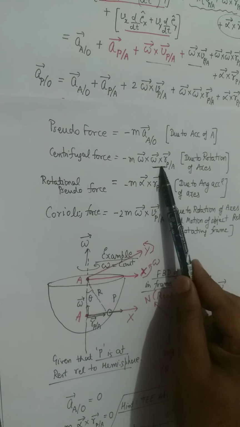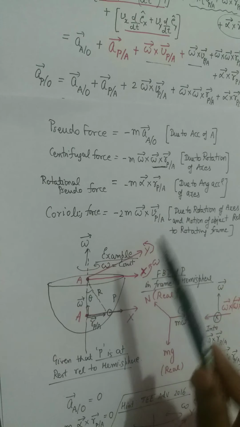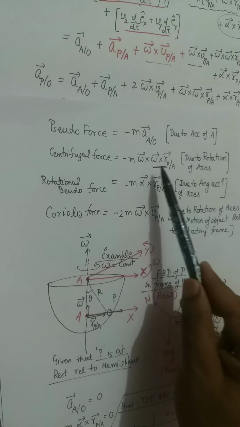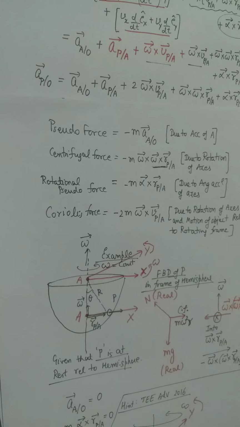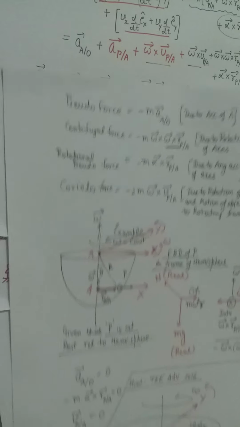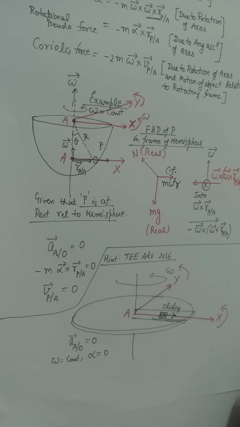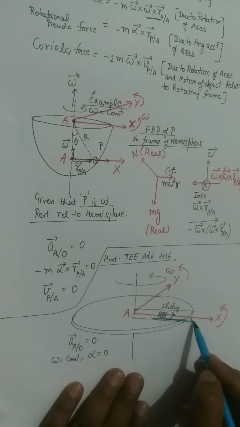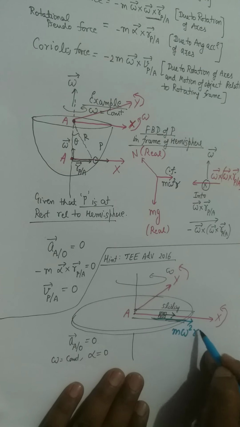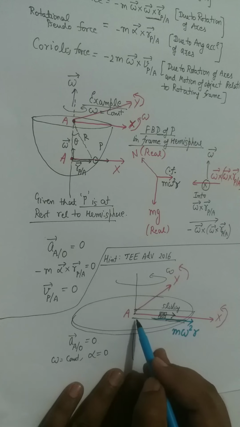What about the second term and the fourth term? The second term is always away from the axis, which is called the centrifugal force. So in this example, this particle will experience a centrifugal force in this direction, which will be m omega square small r, where small r will be this distance.